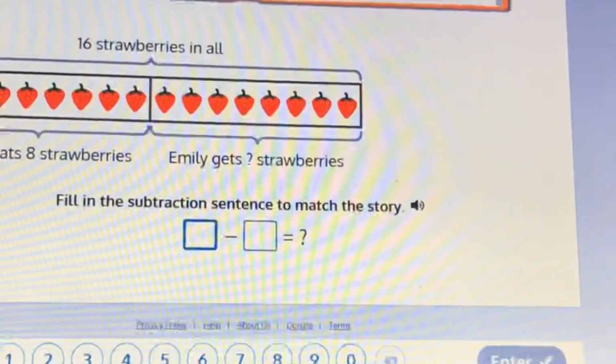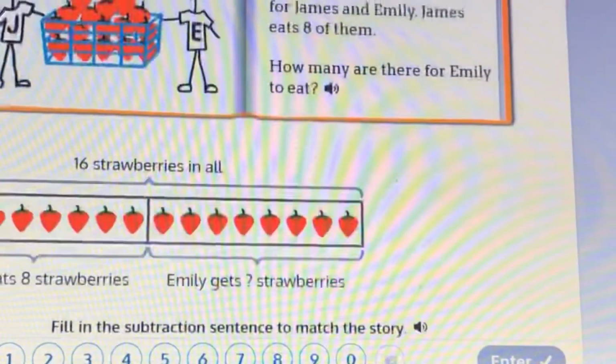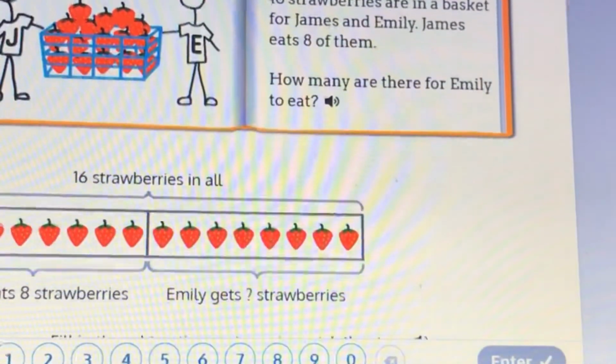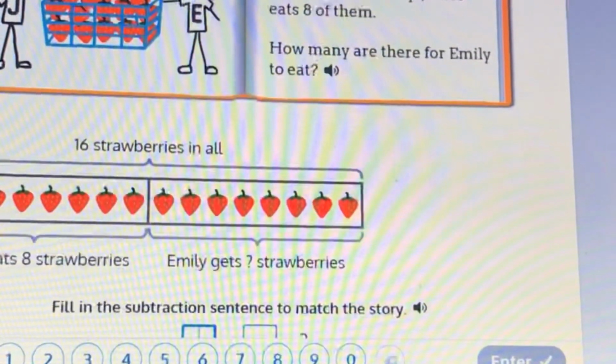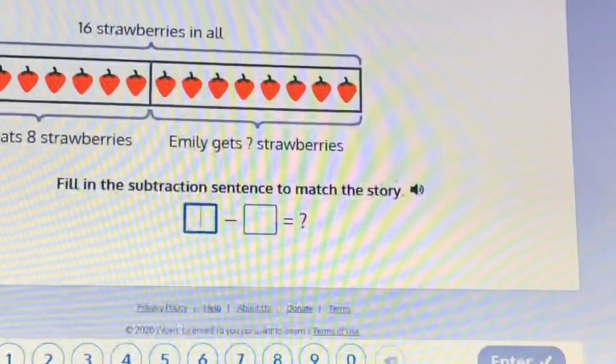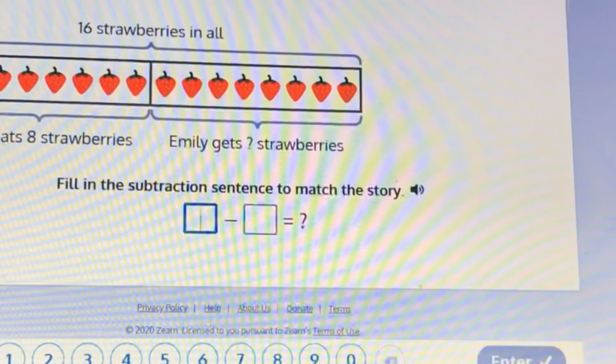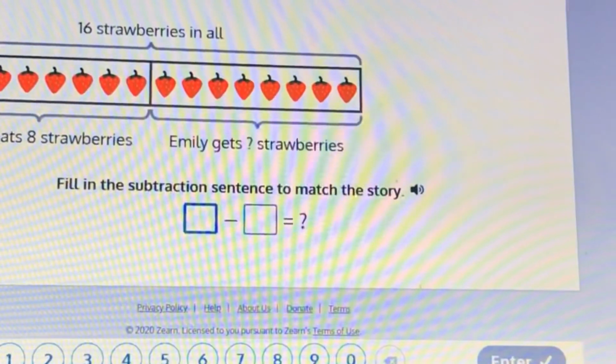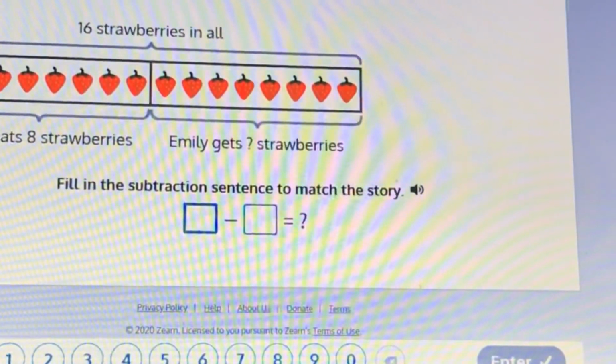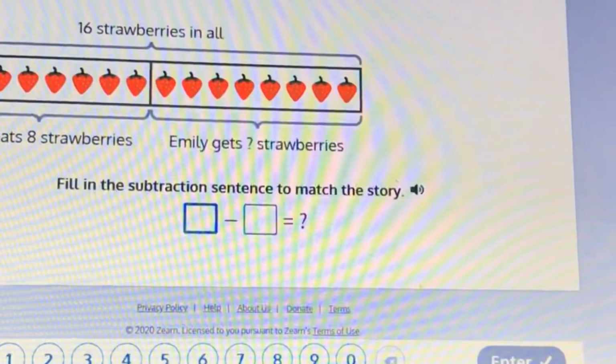You should be able to look at this word problem and know that it's going to be a subtraction sentence. If someone eats something, do they go away? Or do they end up getting more and more and more? Well, when someone eats something, we know that it goes away.